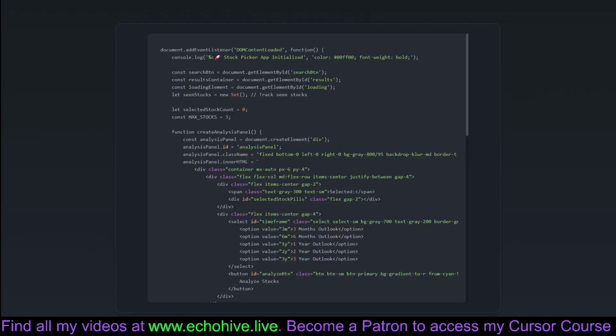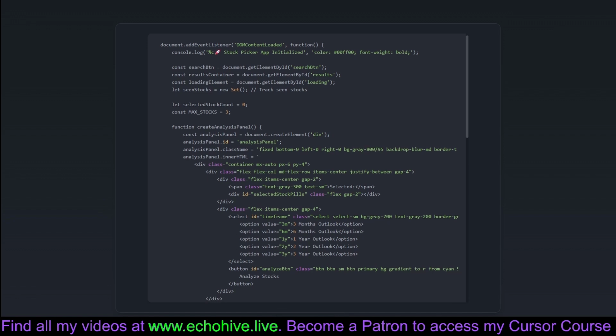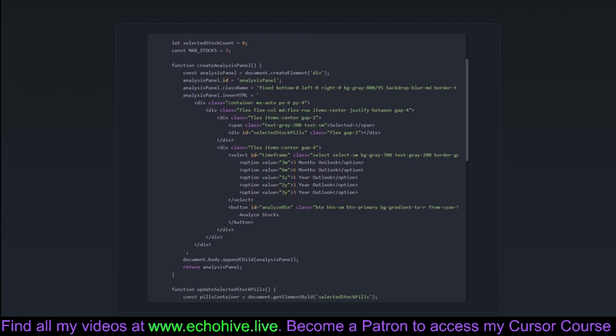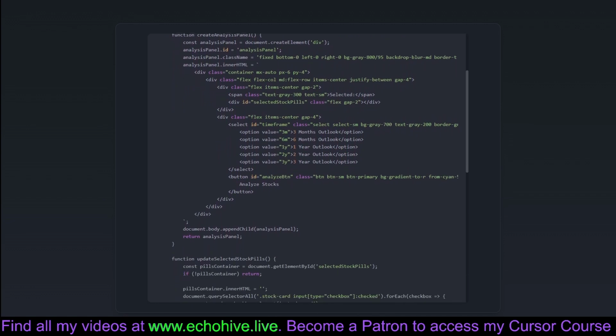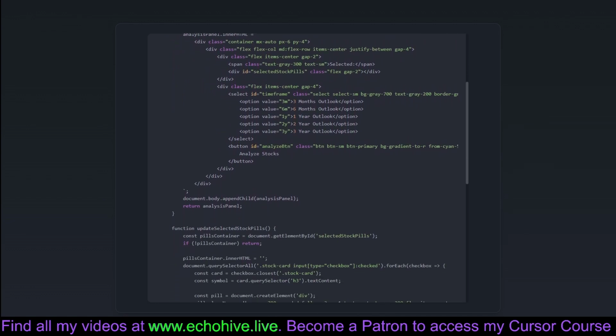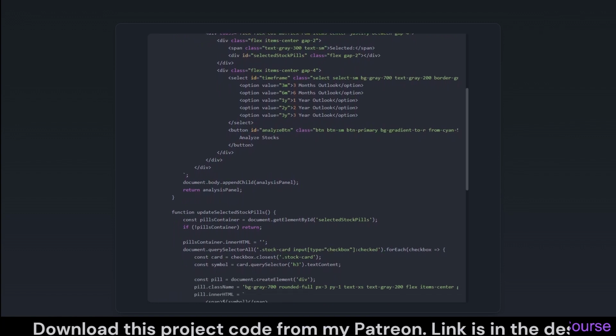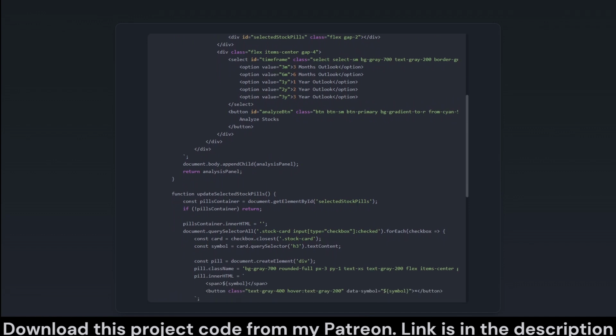This segment of the code serves to initialize the Stock Picker app and set up the groundwork for user interactions. Once the DOM is fully loaded, thanks to the handy DOMContentLoaded event, it readies the essential HTML elements like search button, results container, and loading indicator. It also initializes a set called seenStocks, which ensures that previously viewed stocks aren't displayed on repeat.